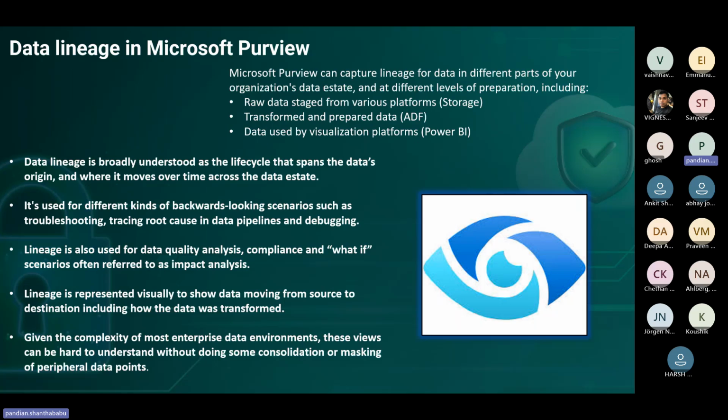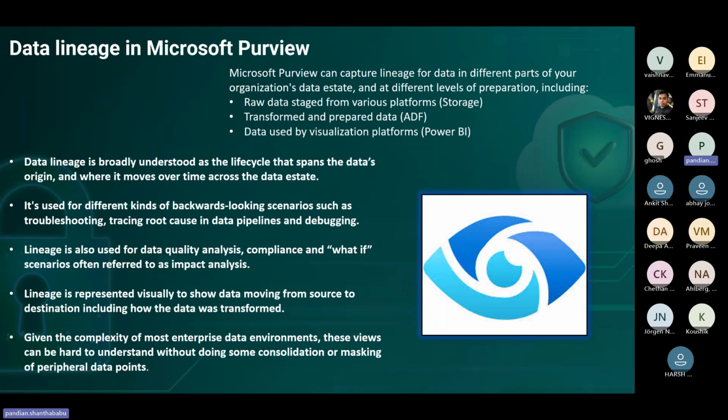At the same time, lineage is also used for data quality, compliance, and what-if scenarios, often referred to as impact analysis. So when we want to do the impact analysis, that's also about feasibility, but we want to do a lot of exercise on that. And here the lineage is represented visually. As I said, every time Microsoft comes to the market with a product, it's user friendly, and people are able to see the outcome very straightforwardly. That's the main benefit of it.